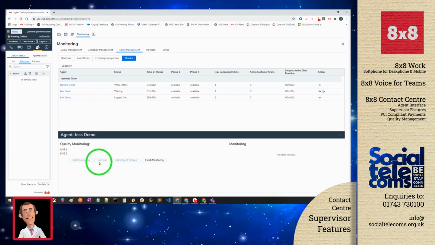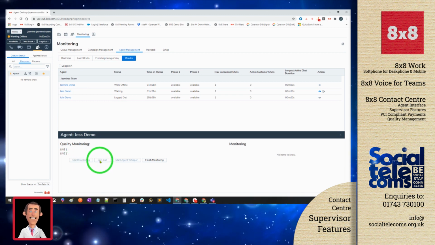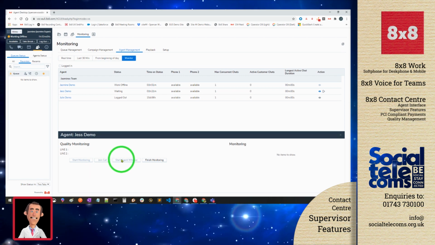And once they're monitoring and that agent is active in a call, the supervisor can join the call or start an agent whisper session from there.